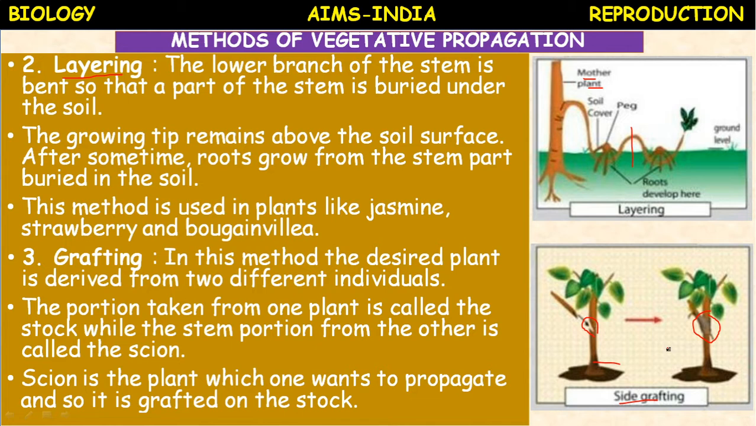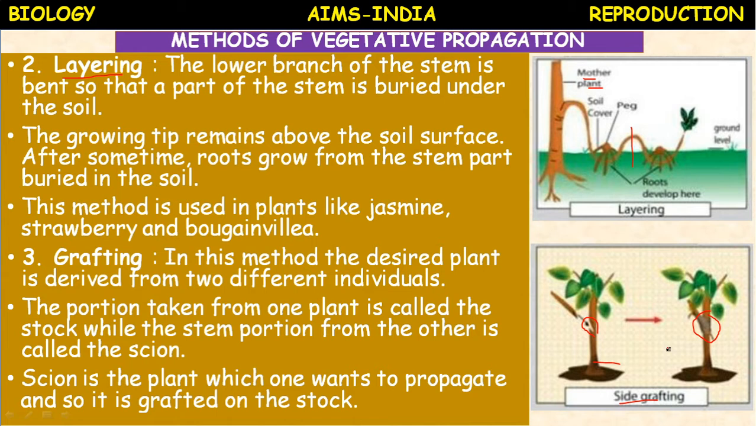Scion is the plant which one wants to propagate. Every plant we require has some qualities. What are those qualities? They are called desired qualities, or desired traits, or desired characters. What are they?